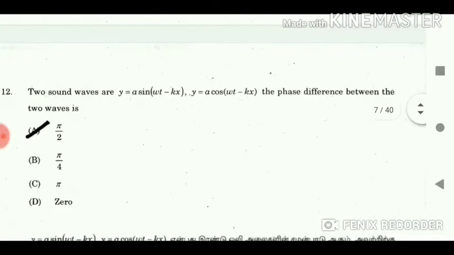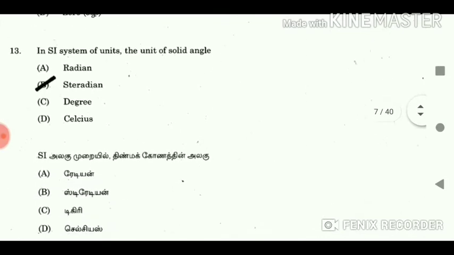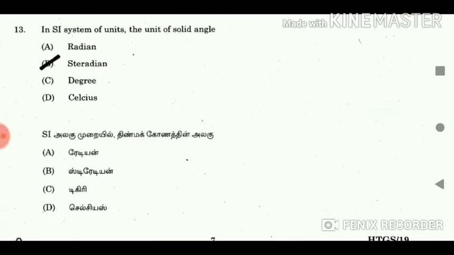12. Two sound waves are y is equal to a sin(wt minus kx) and y is equal to a cos(wt minus kx). The phase difference between the two waves is pi by 2. 13. In the SI system of units, the unit of solid angle is steradian.